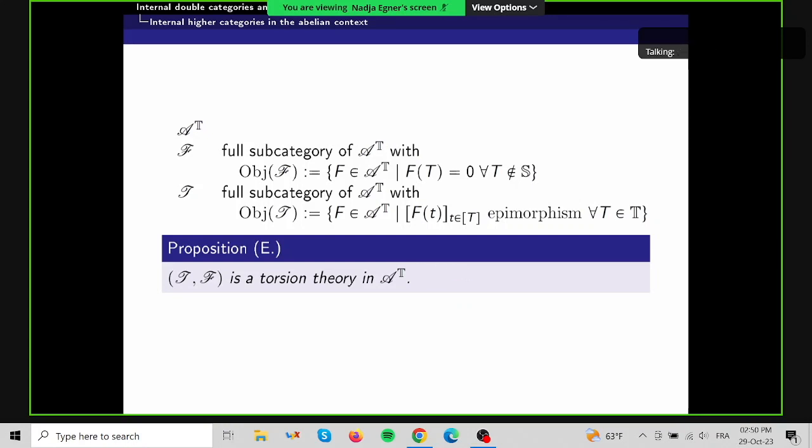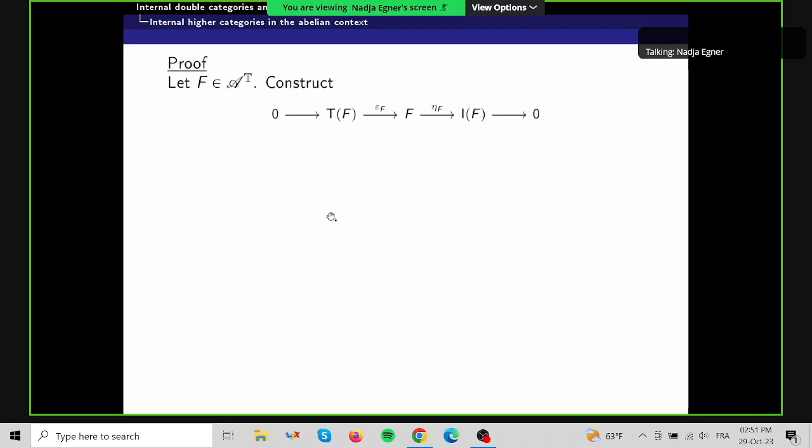So the first one is that if we have a natural transformation from a functor which is in T to a functor which lies in F, then this natural transformation must be 0. And this is straightforward, so I won't show you the details, but I want to show you the proof of the second axiom, which is that if we have a functor F, then we can construct a short exact sequence where here T_F lies in T.